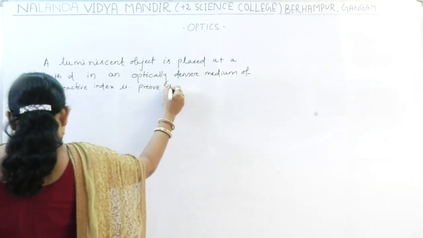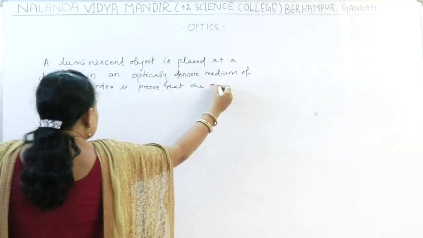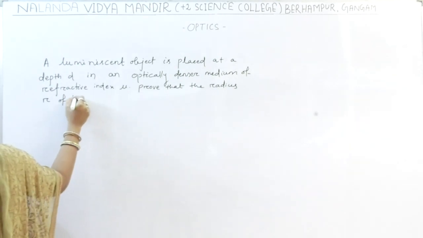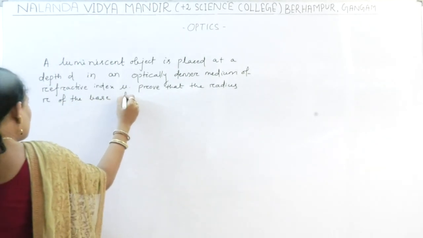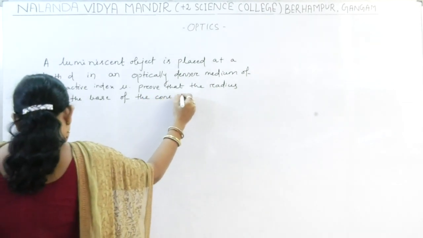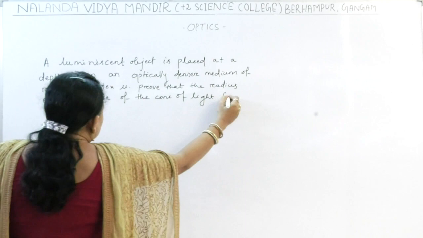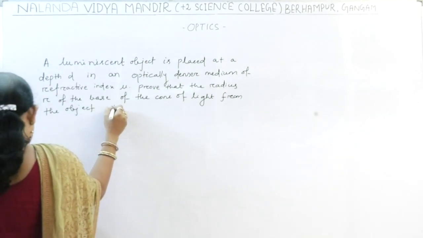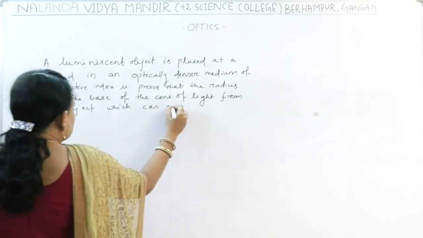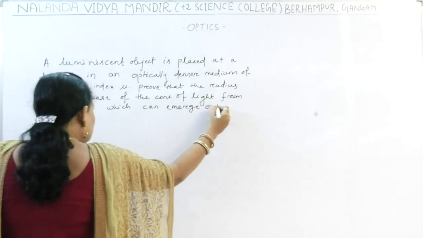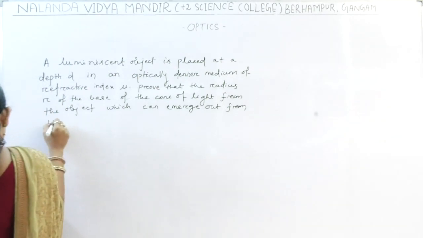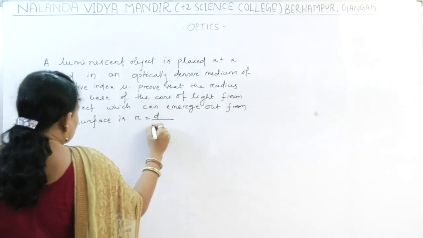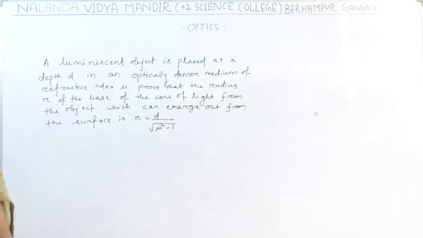Prove that the radius r of the base of the cone of light from the object which can emerge out from the surface is r equal to d by root over mu square minus 1. Okay.